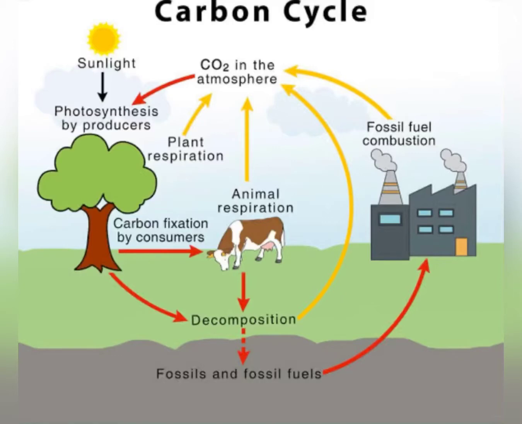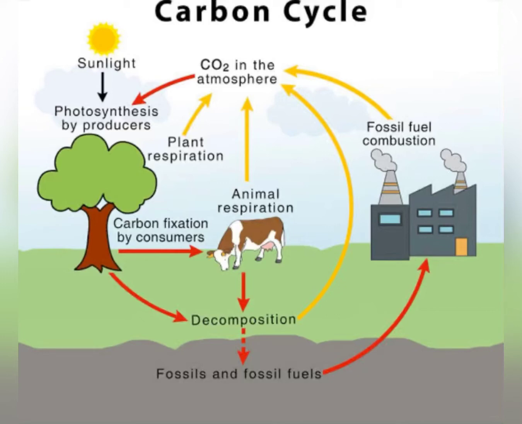Now students, the next cycle which we are going to study is carbon cycle. Carbon also exists in two forms in nature, free form and combined form. It occurs in the form of diamond and graphite as free form, and in the combined form it occurs as carbon dioxide, carbonates and salts of various minerals. It is also present in proteins, carbohydrates, fats, etc. So this way carbon is obtained in two forms in nature. Now let us see carbon cycle.